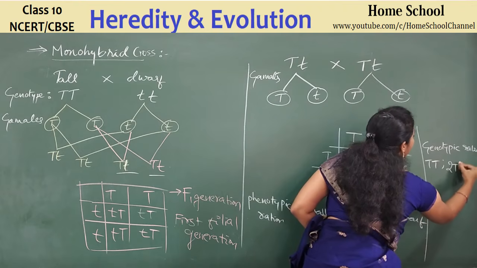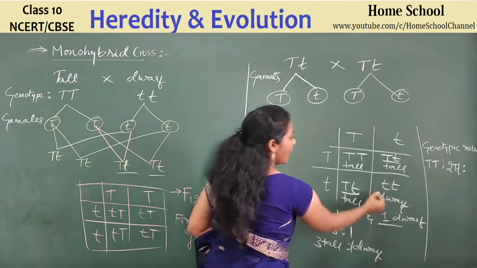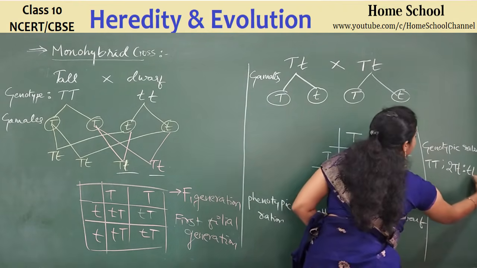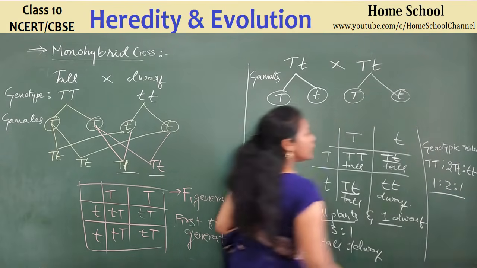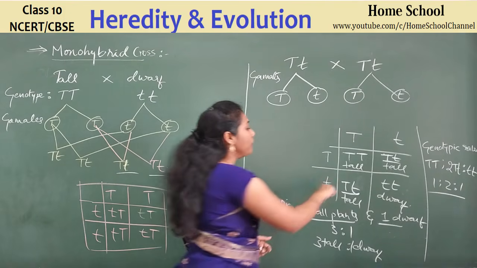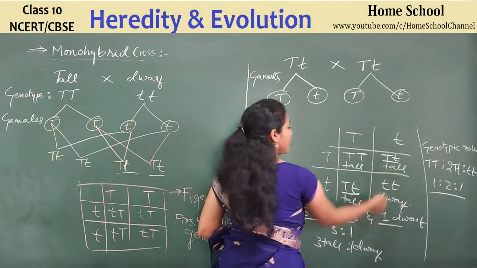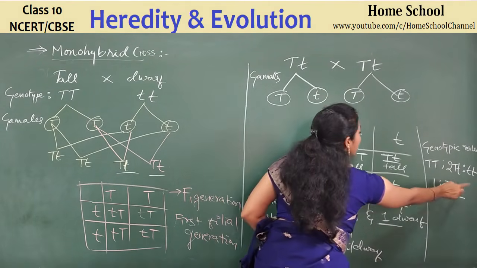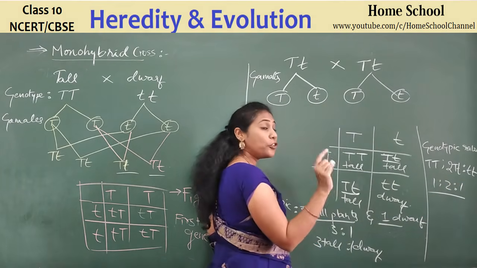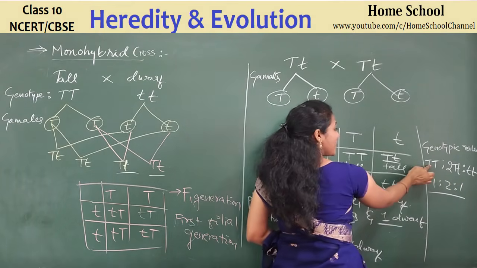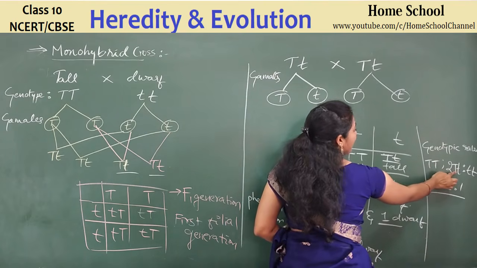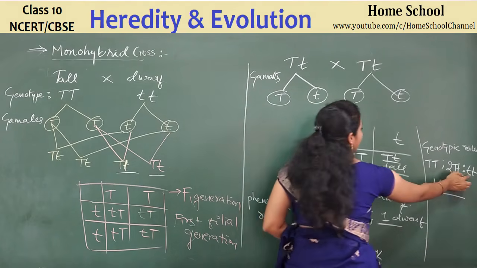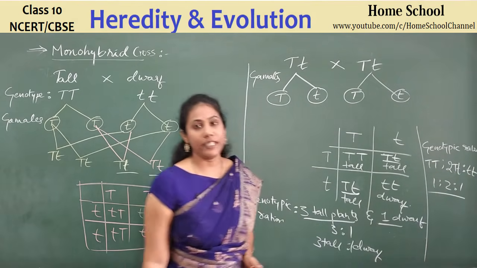So 2 capital T, small t, and 1 plant has the genotype small t, small t. That means 1:2:1 is the genotypic ratio. That means how many different types of genotypes did you get? Among the 4 plants, 1 plant has the genotype capital T, capital T, 2 plants have the genotype capital T, small t, and 1 plant has the genotype small t, small t.